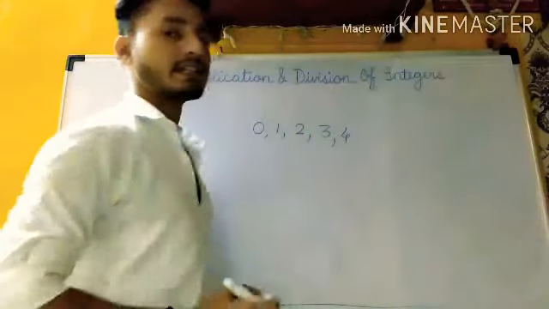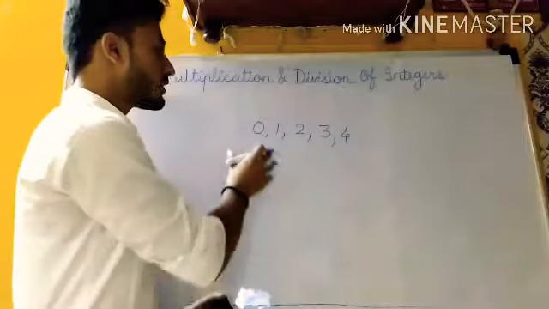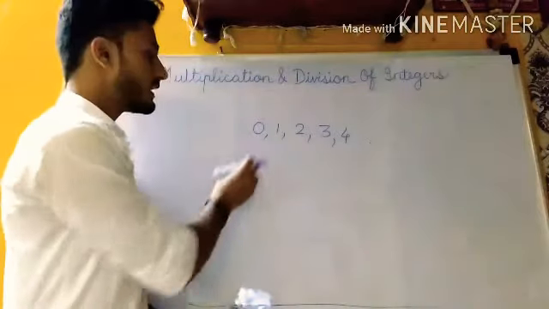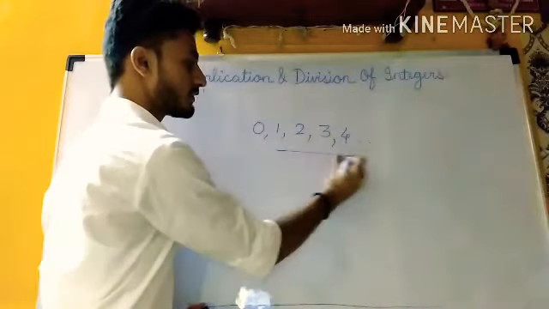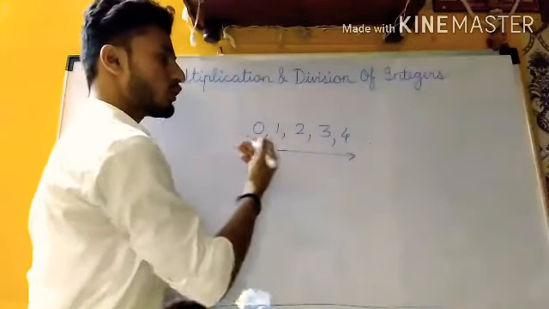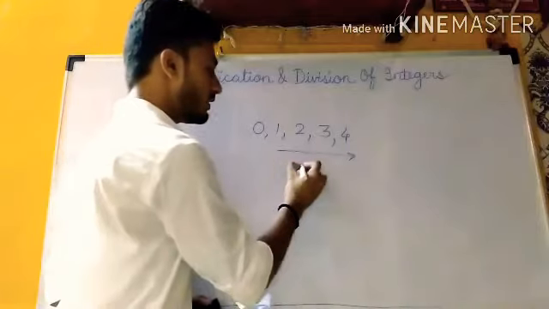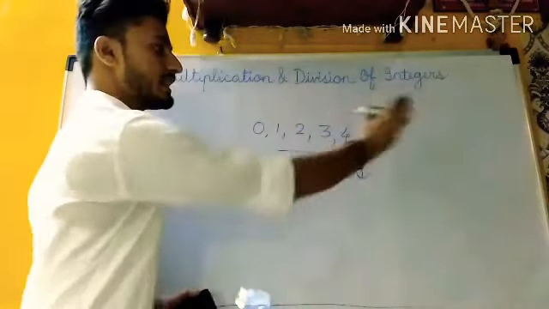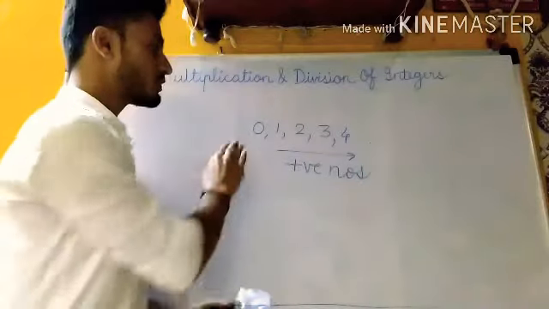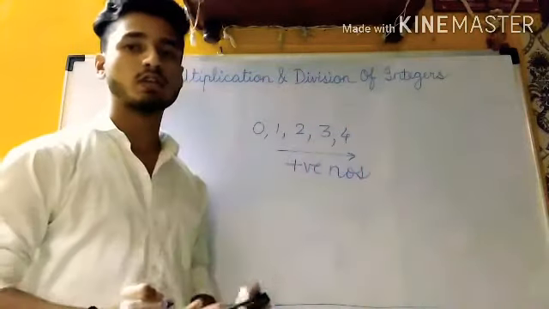It can be extended till infinity. If you observe this, there is 0 and all these numbers are positive. The numbers which are going towards the right hand side are positive numbers. So this series is called the positive series. So 0 and positive numbers are known as whole numbers.